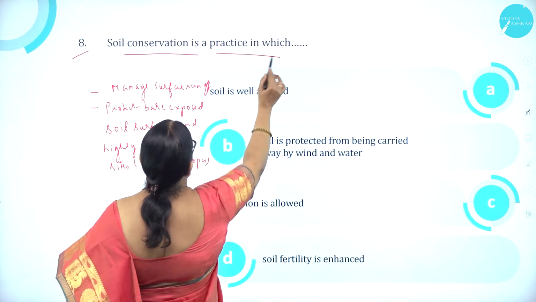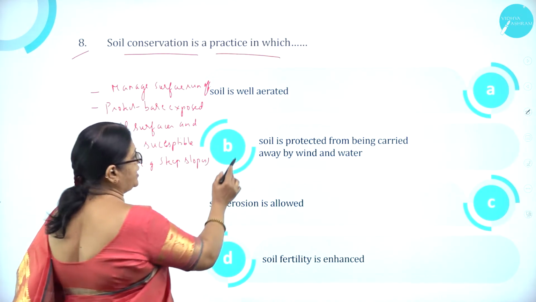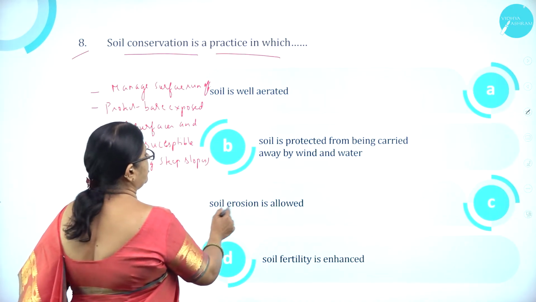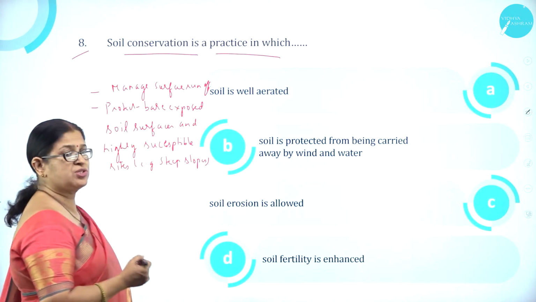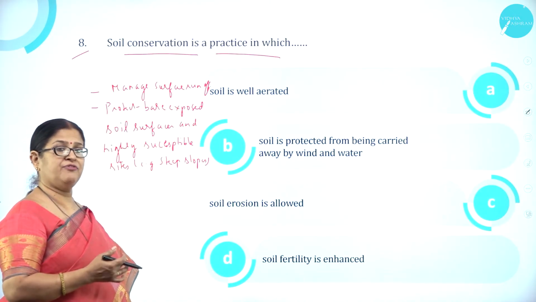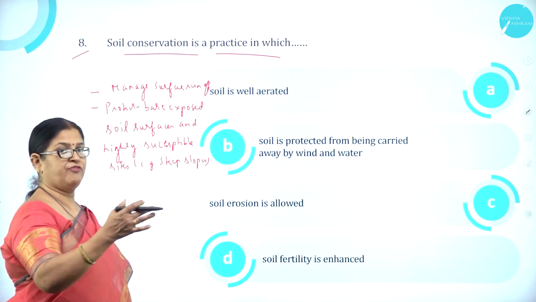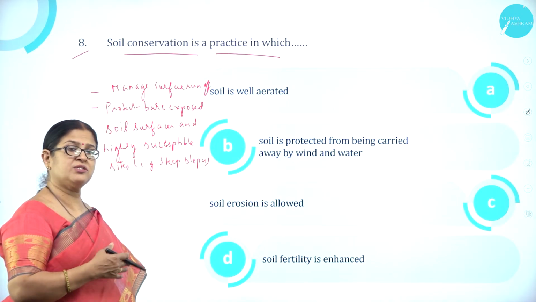Soil conservation is a practice in which? Option A, soil is well aerated, soil is protected from being carried away by wind and water, soil erosion is allowed, soil fertility is enhanced. So what is soil conservation? Protecting the fertile soil. As we know, when there is heavy rainfall, there is runoff water, and most of the fertile soil is washed off.